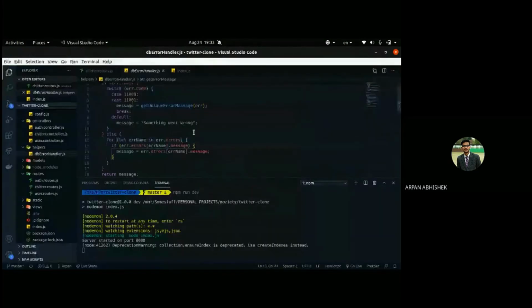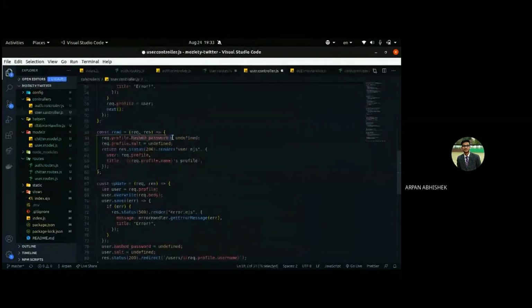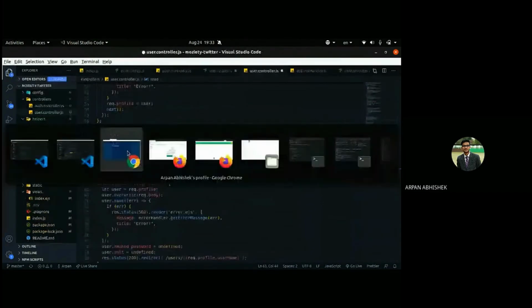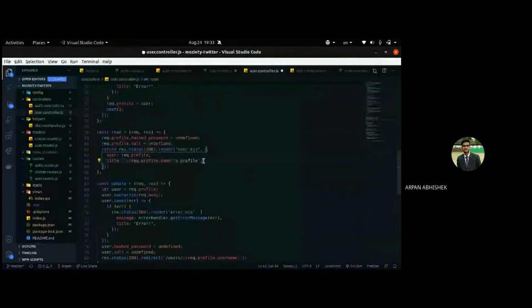The way we are doing it, we'll remove the hashed password, basically set it to undefined, and the salt of that profile to undefined, and render user.ejs, and pass the user profile to use inside the EJS file. You can see the title is also set that way, the name's profile. So that's how the user controller is working.